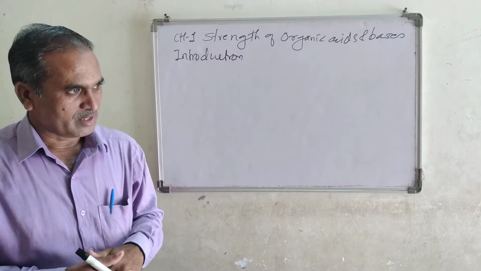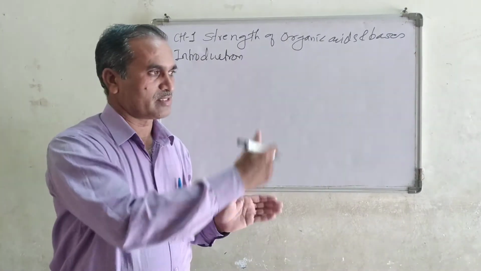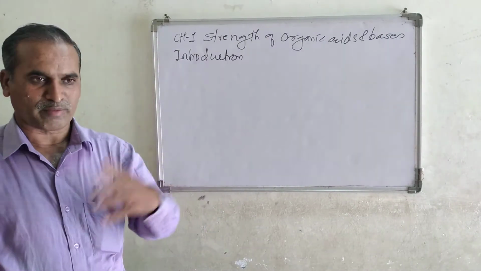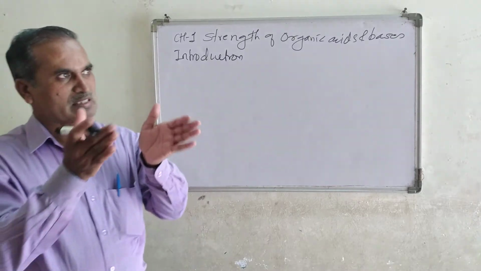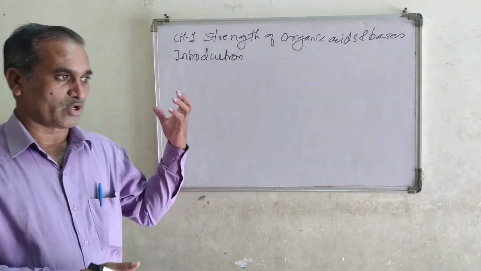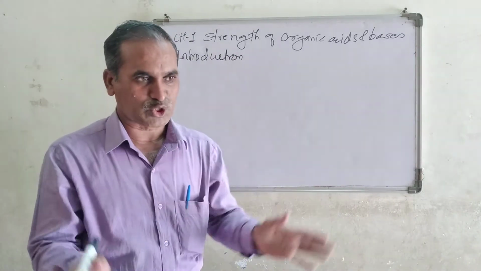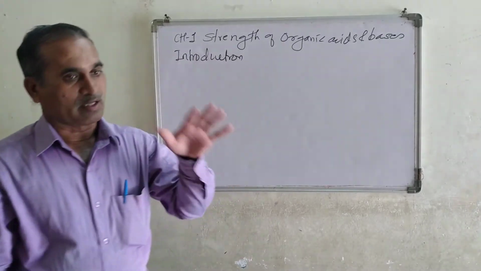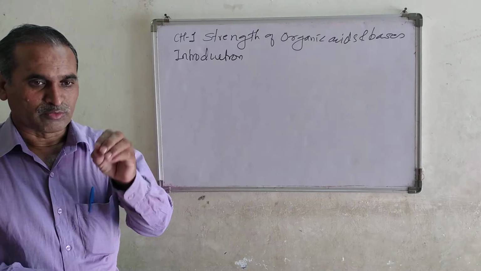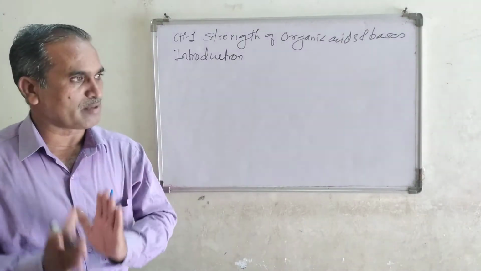In the introductory part, like in inorganic chemistry, when an acid reacts with a base it results in the formation of a salt. Similarly, the counterpart here is that organic acids react with bases and form a salt. That is it. But here we are going to learn some theories. What are the theories regarding acids and bases?